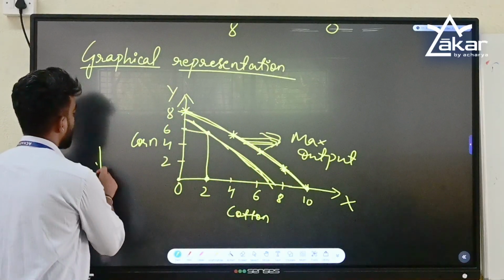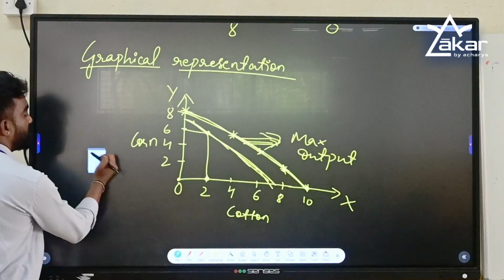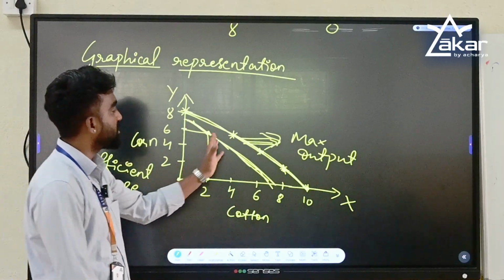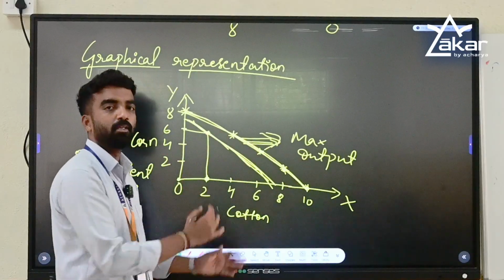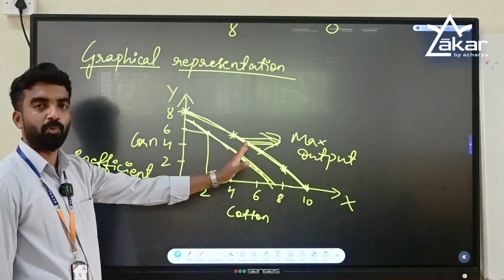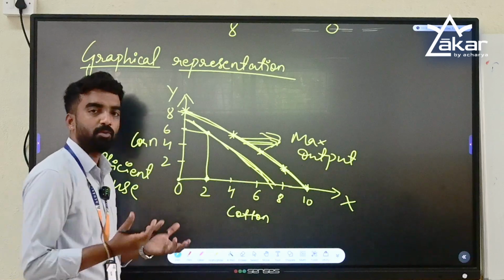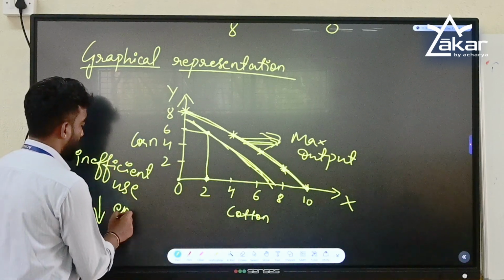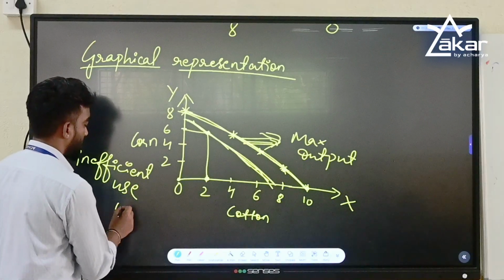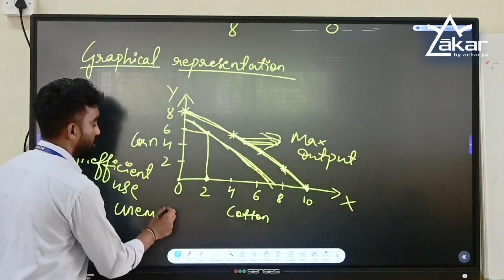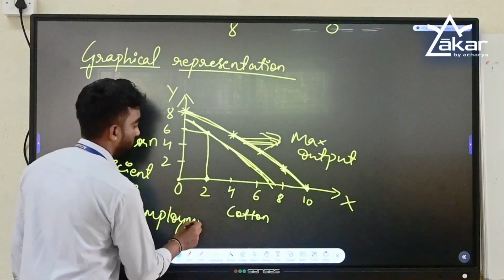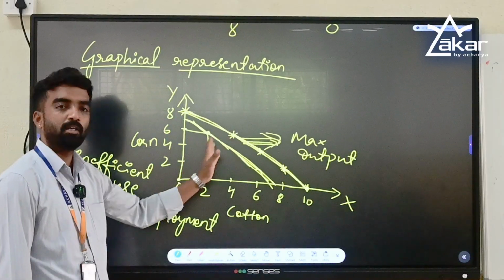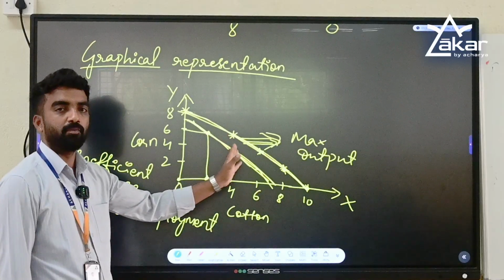That means there is inefficient use of resources, because with the available resources this is the maximum output, but you are growing below the maximum output which can be produced. That means you are using resources inefficiently, or there might be an increase in unemployment, with farm laborers not working to their fullest capacity. These are the reasons for the shift of the curve inwards.